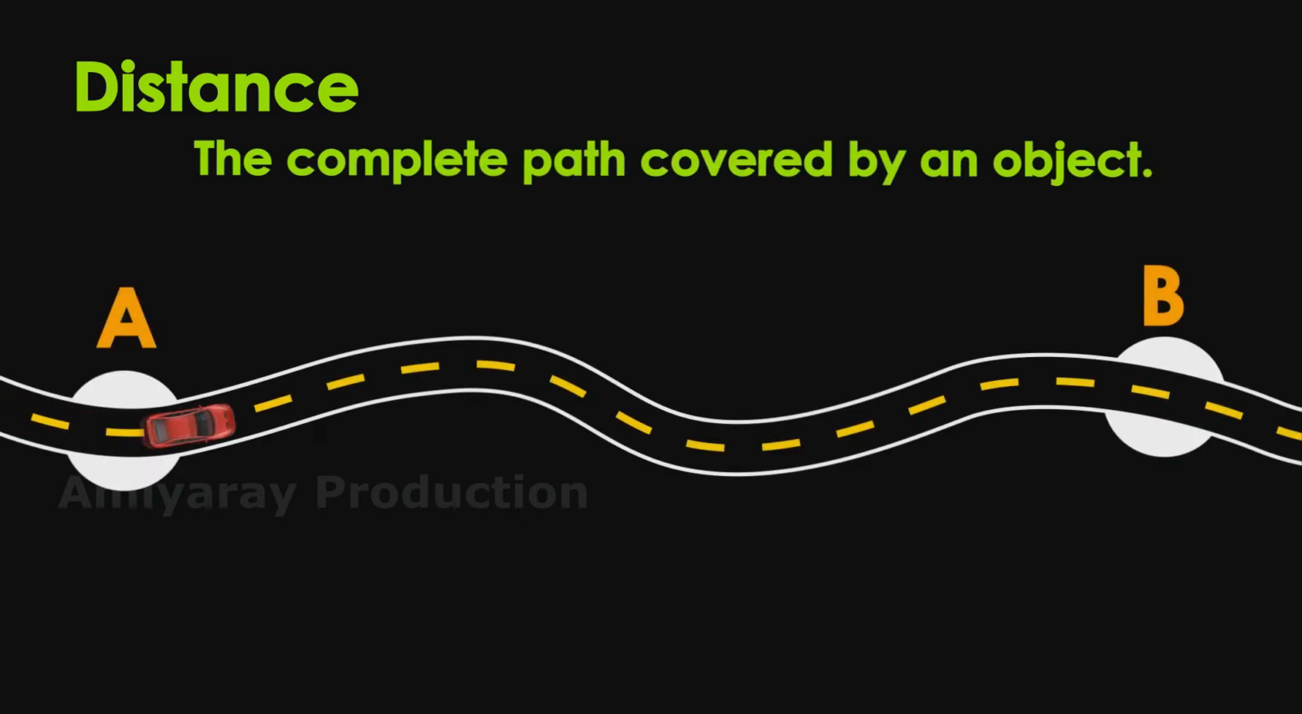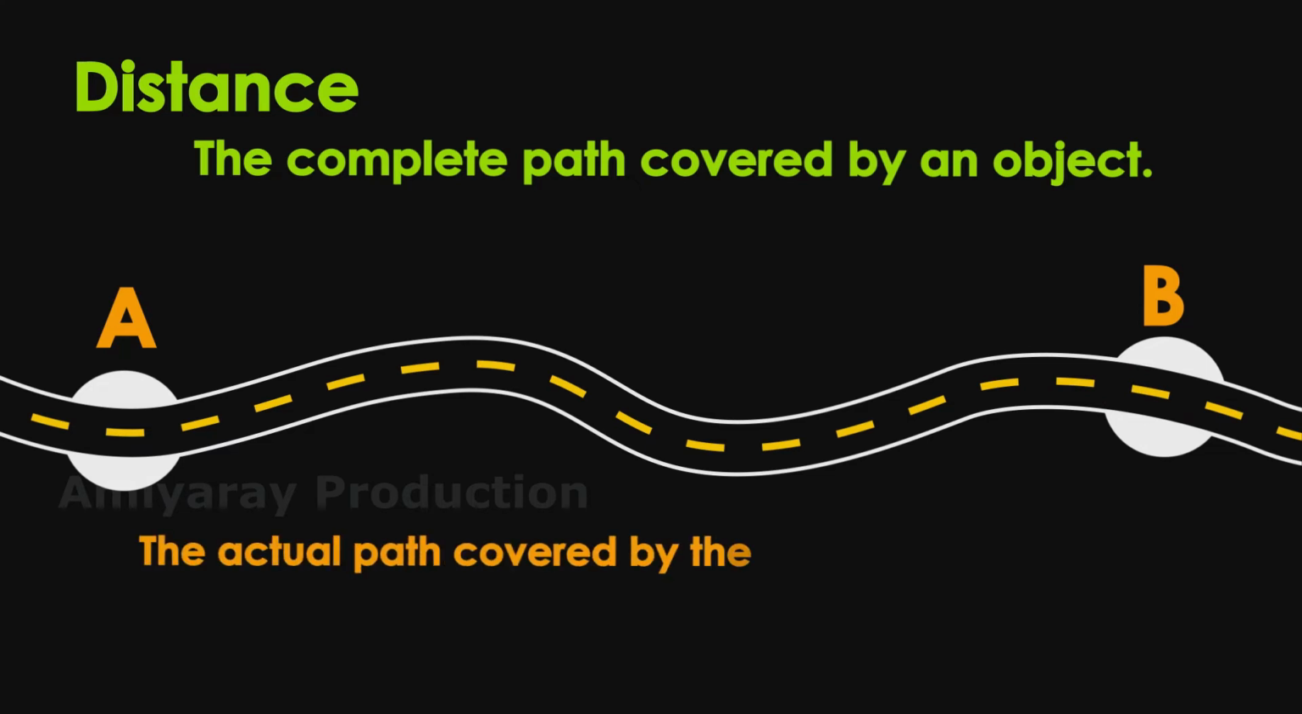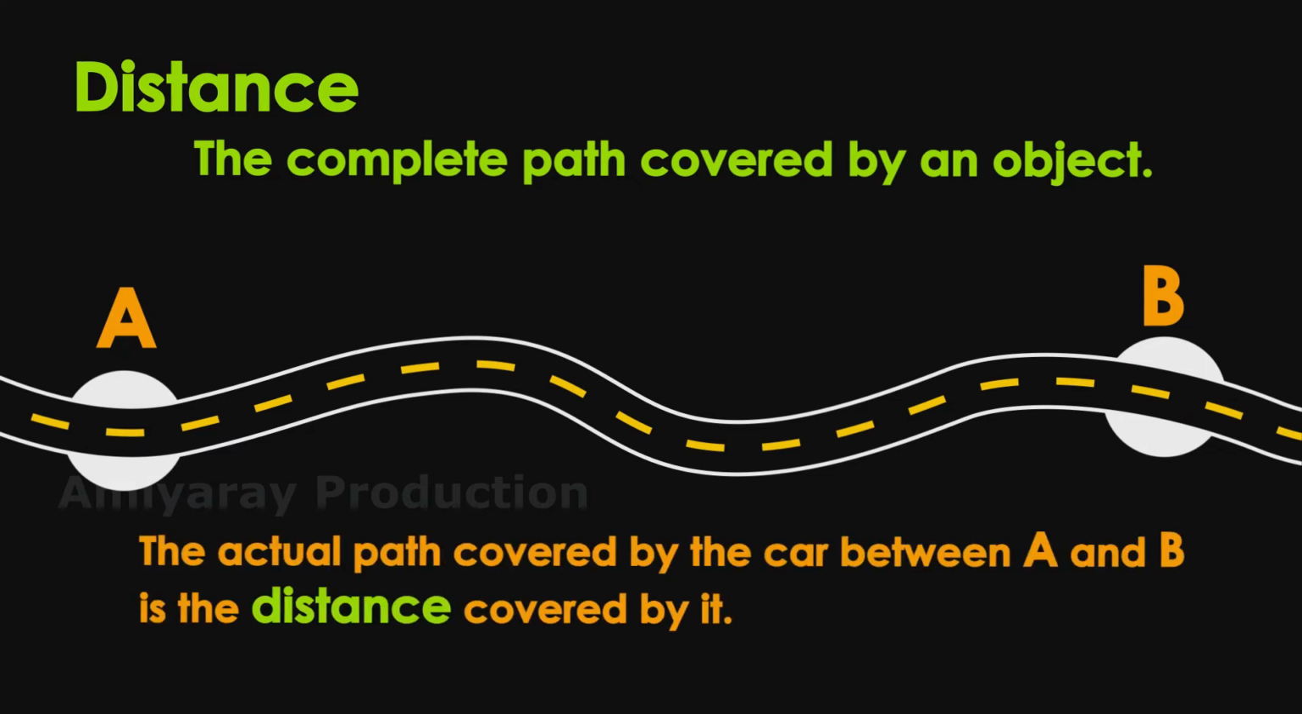Distance. Distance is nothing but the path covered by any object in motion. You can see here a car between two points A and B, and the path covered by it is actually the distance covered by the car.